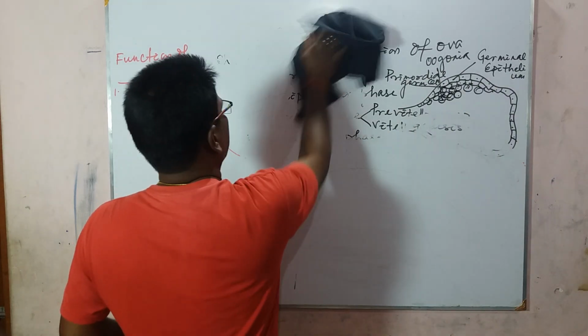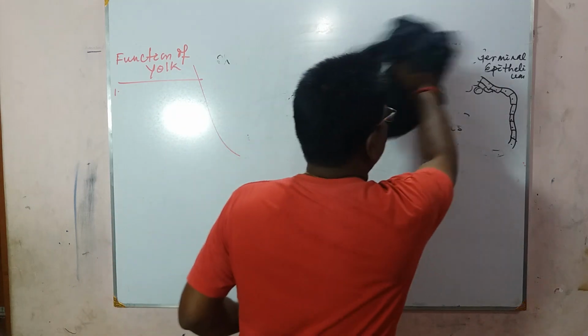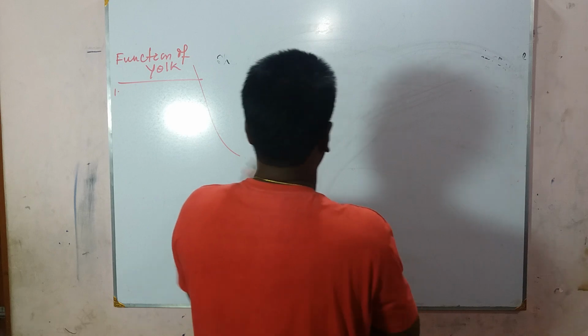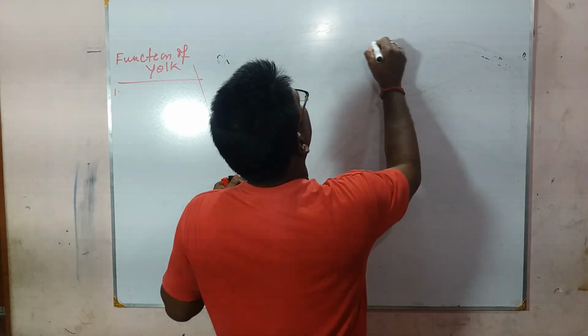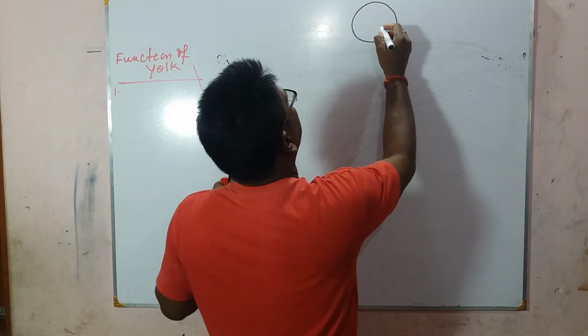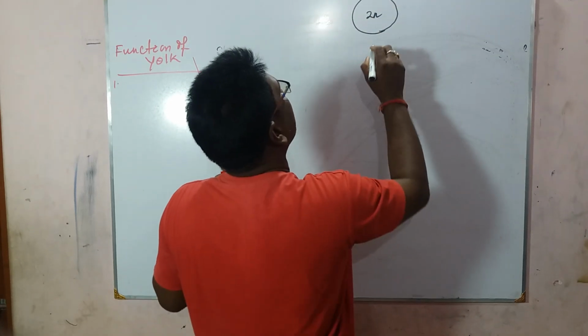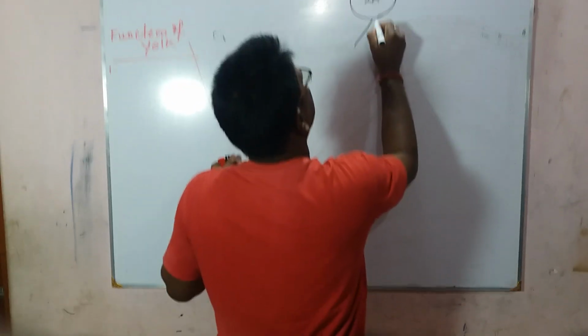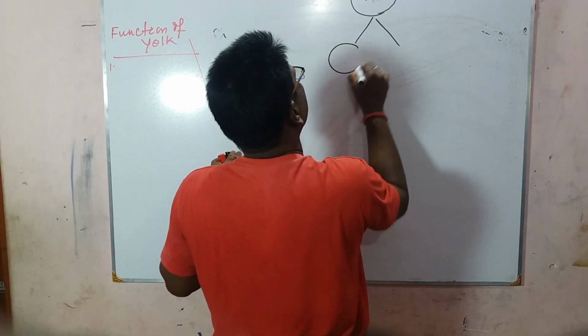In oogenesis, the primordial germ cell is diploid, then it undergoes repeated mitotic division.